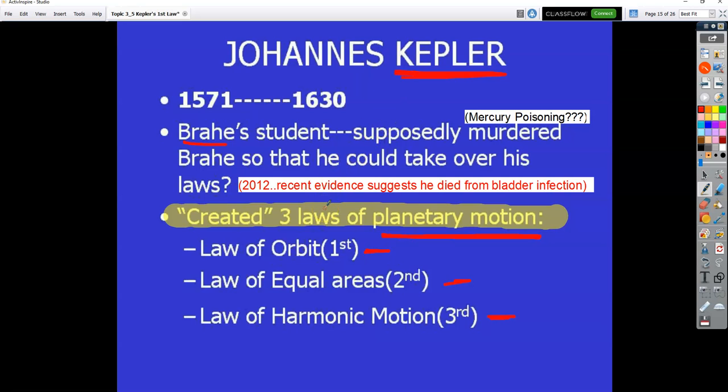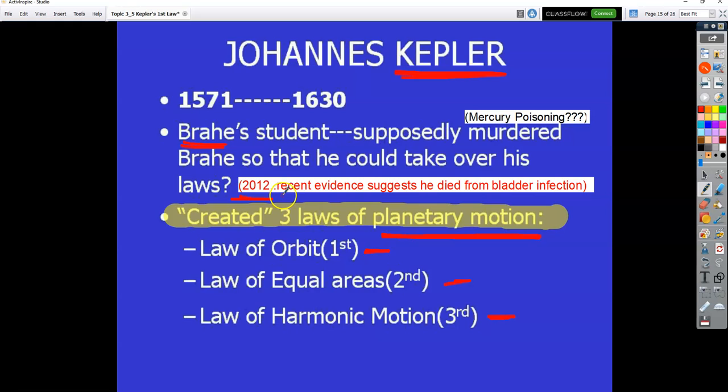That was the story up for quite some time. For many, many years, people believed that's what happened, that Kepler murdered Brahe. That's the drama. The actual situation changed in 2012. So in 2012, and it's not that long ago, right? As medicine got better, and forensics especially, they said, we have to solve this once and for all. And they went to Brahe's gravesite. They actually exhumed his body in 2012. They took it out of the casket, and they did a study on it, an analysis.